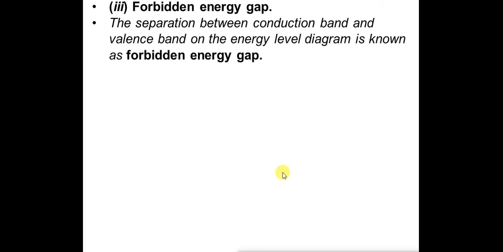Now another term is the forbidden energy gap. The separation between the conduction band and the valence band in the energy level diagram is known as the forbidden energy gap. The gap between the conduction band and the valence band is known as the forbidden energy gap. It's very simple.